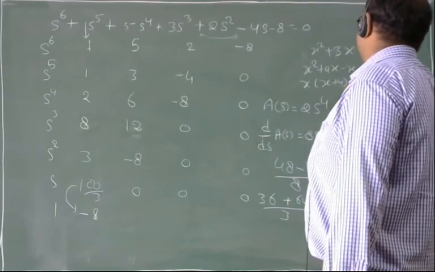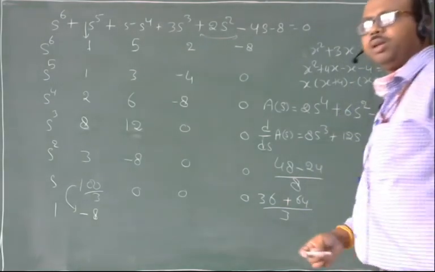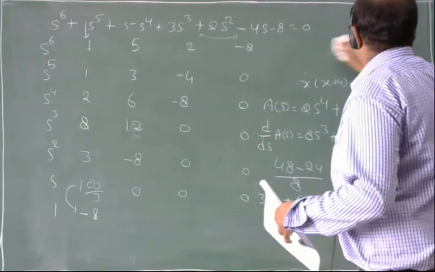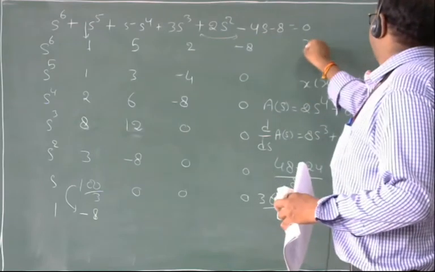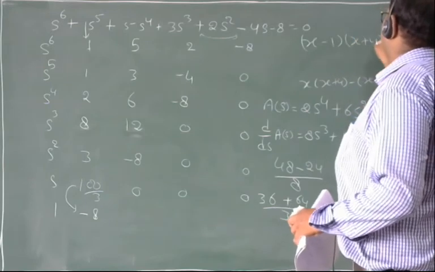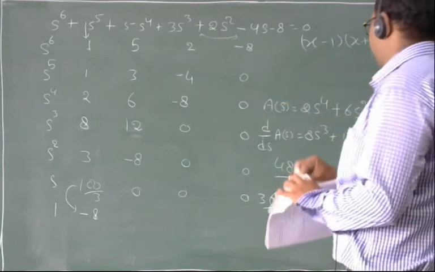So we have the factors x minus 1 and x plus 4 is equal to 0. And obviously x is s square.